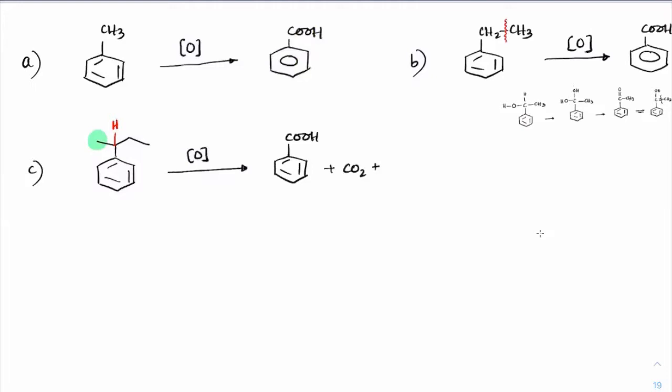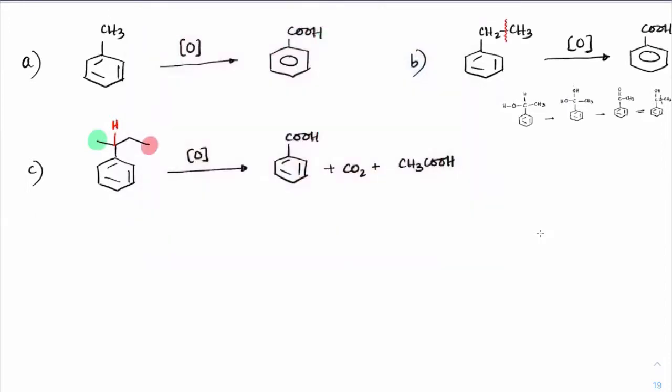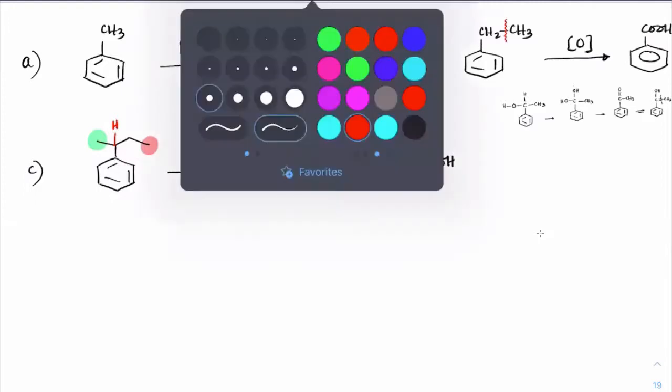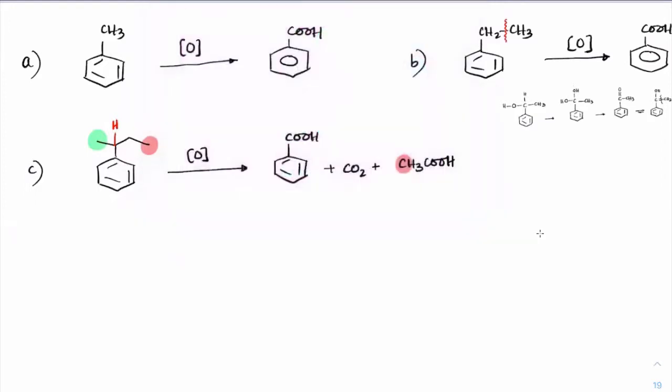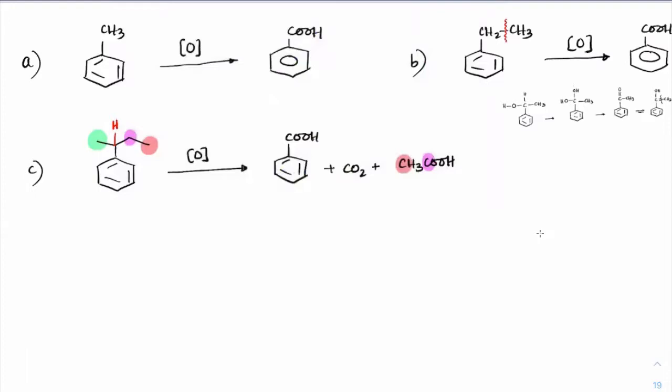Okay, and the right side there are how many? 2 carbons. 2 carbons would become acid, CH3COOH. Okay, I'll just point out with the colors, check out carefully. This carbon is this carbon, okay, and this carbon here is this carbon, right? And that green one, sorry, this one is this carbon.